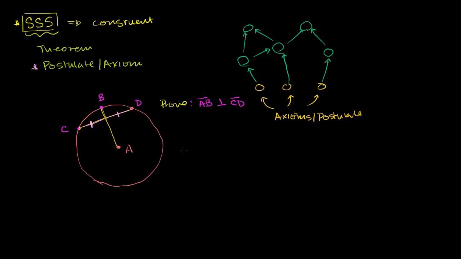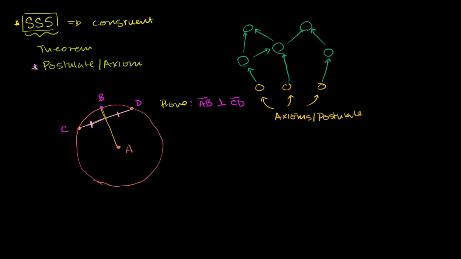And as you can imagine, I'm going to prove it pretty much using the side, side, side theorem, postulate, or axiom, whatever you want to call it. So let's do it. Let's think about it this way. If I'm going to use this, I need to have some triangles. There's no triangles here right now. But I can construct triangles, and I can construct triangles based on things I know.